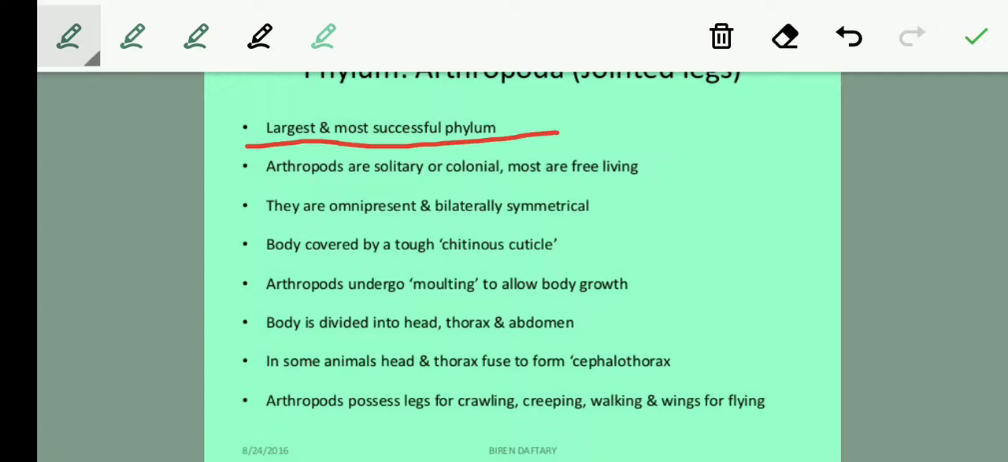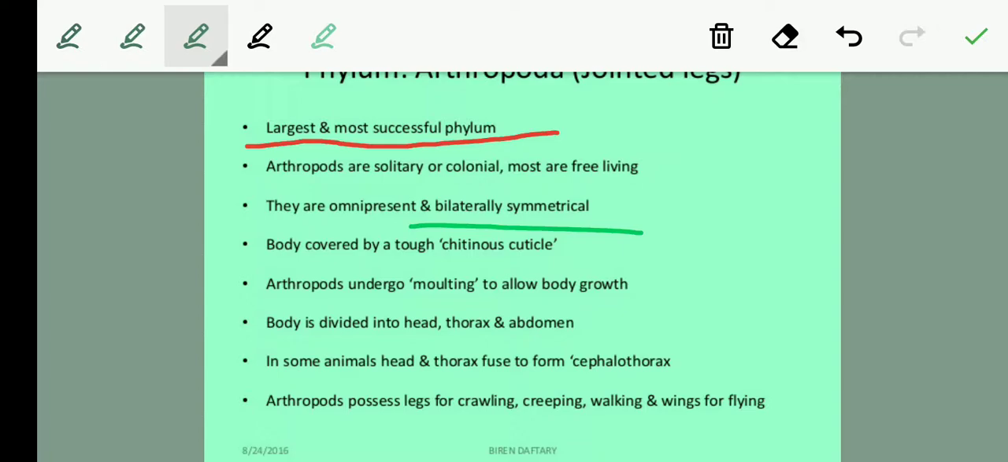Arthropods are solitary or colonial, but mostly they are free living. They are omnipresent and bilaterally symmetrical. Bilateral symmetrical I have already told you: their body can be divided into two equal halves. Talking about their body, students, that is very tough. Why is it tough? Because it has a chitinous cuticle, and you can pronounce it both ways. It has that chitinous cuticle over the entire body, so the body surface is very tough.